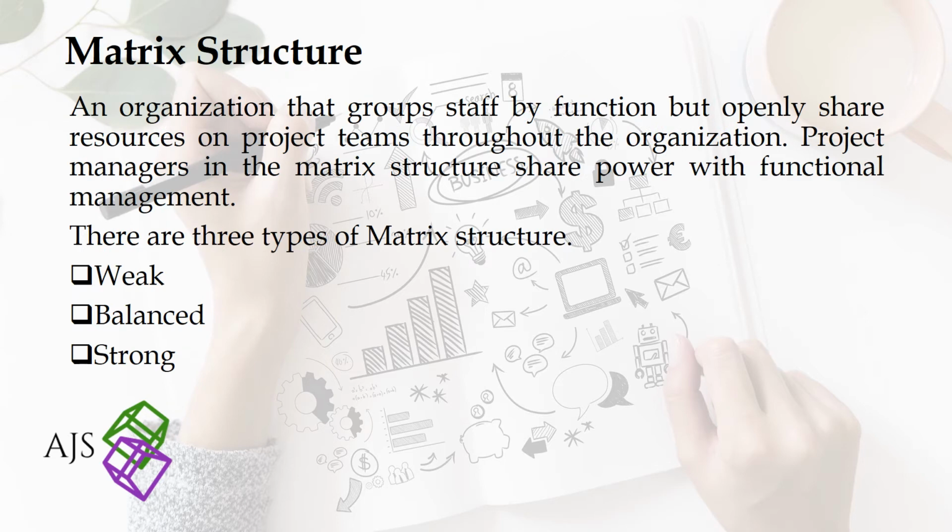Matrix structure. An organization that groups staff by function but openly shares resources on project teams throughout the organization. Project managers in the matrix structure share power with functional management. There are three types of matrix structures: weak, balanced, and strong.